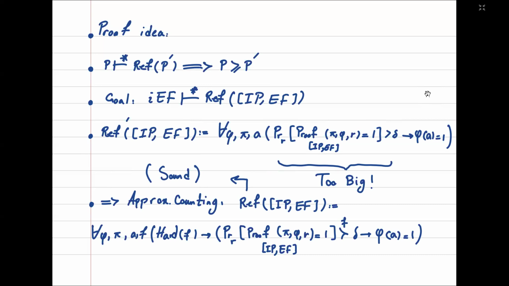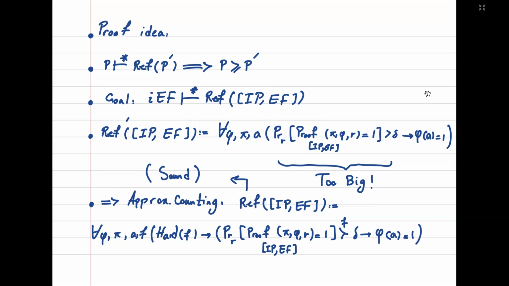So the proof idea is as follows. We know that if P is strong enough and P can prove the reflection principle for another proof system, then P simulates P prime. Namely, if P prime has a short proof of a formula phi, then P also has a short proof for that formula too. So this means that our goal is to prove that implicit extended Frege can prove the reflection principle for IP and EF.